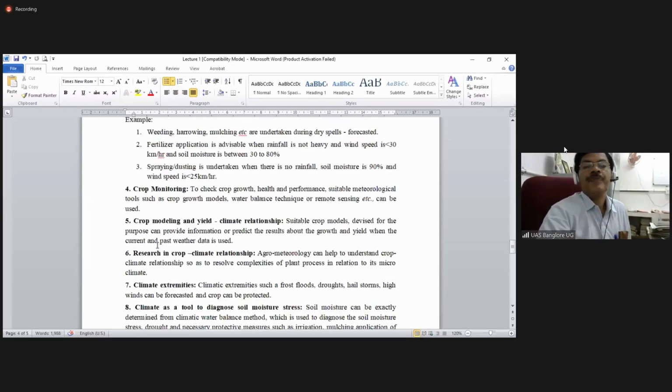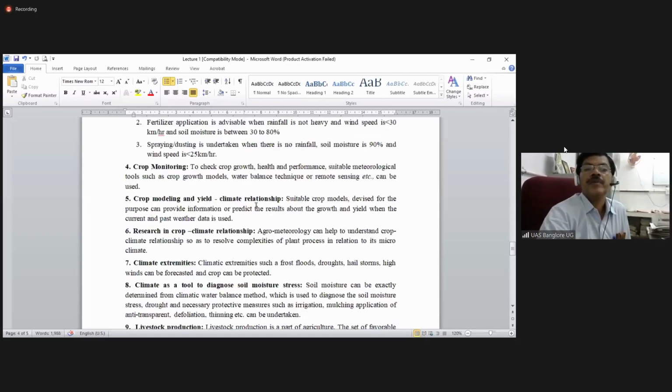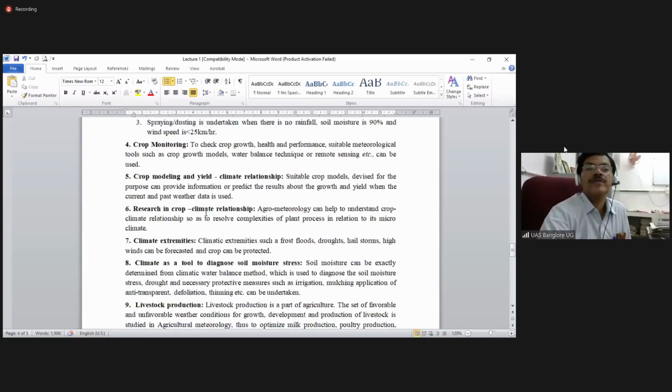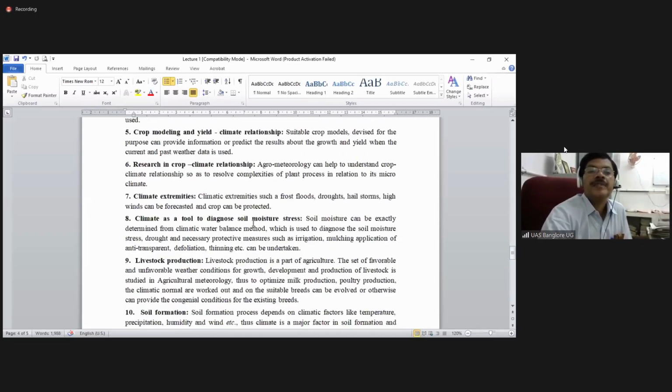Okay. Similarly, the crop monitoring. Okay, to check the growth and the performance of the crop, the meteorological tools such as crop growth models and water balance techniques, these things also we are using. So the crop modeling, those models we are also using. Research in crop climate relationship. So agrometeorology can help to understand crop climate relationship to resolve complexities, okay, in relation to microclimate.